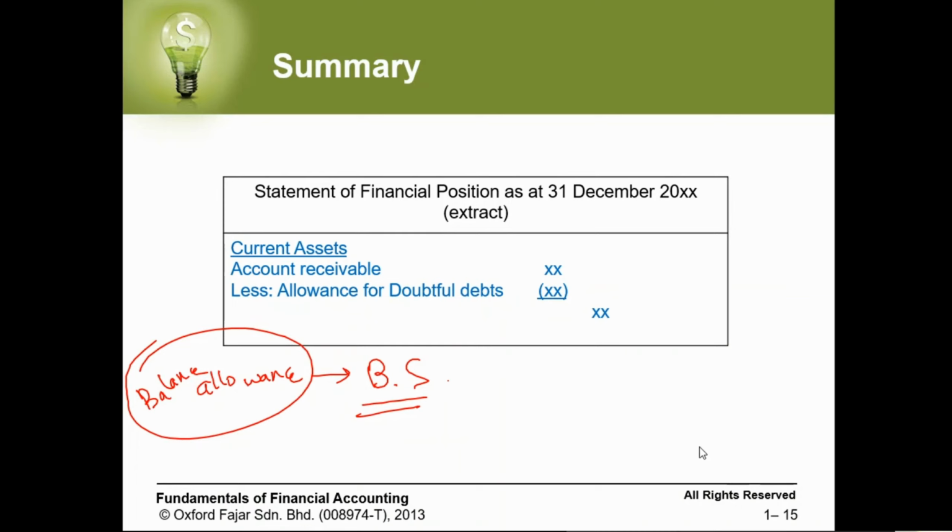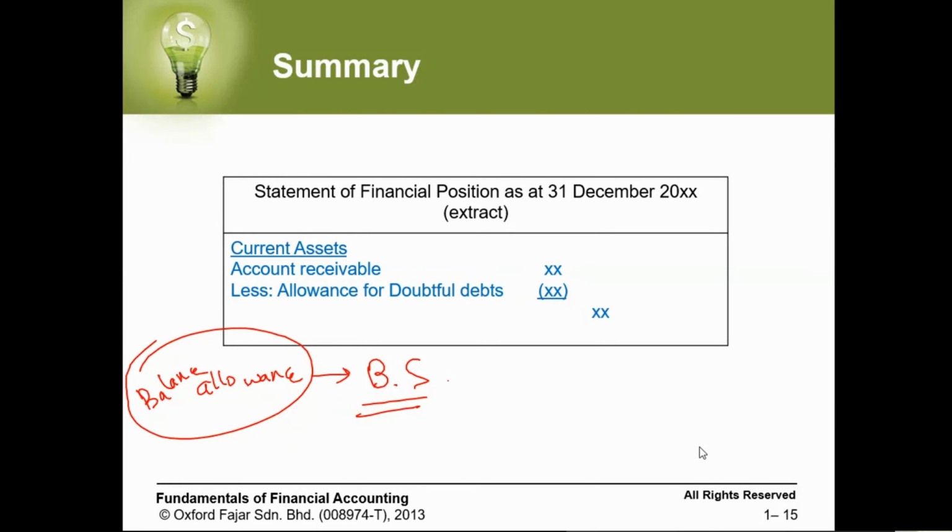The second thing we learned is how to create an allowance for doubtful debt. We said why we create allowance for doubtful debt: for this debt which is possible to go bad by next year, we want to make sure that we don't put ourselves in trouble. So for that reason, we create that allowance. How do we create it? Normally, this allowance will be debit, the allowance credit, sorry, the allowance debit, credit the profit and loss and other comprehensive income. This we want to create it.